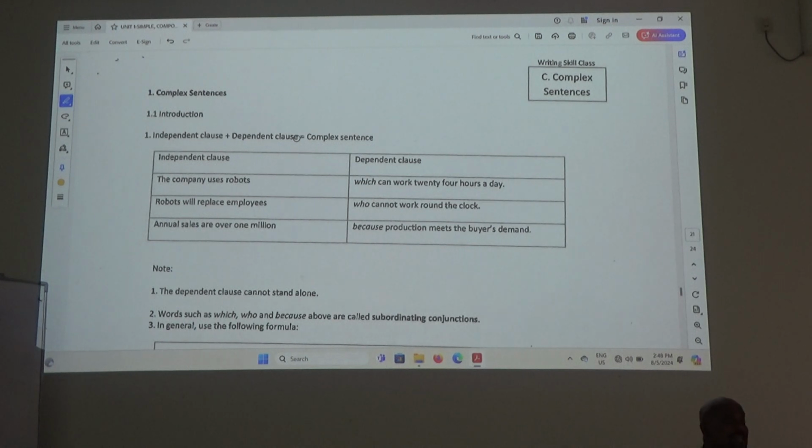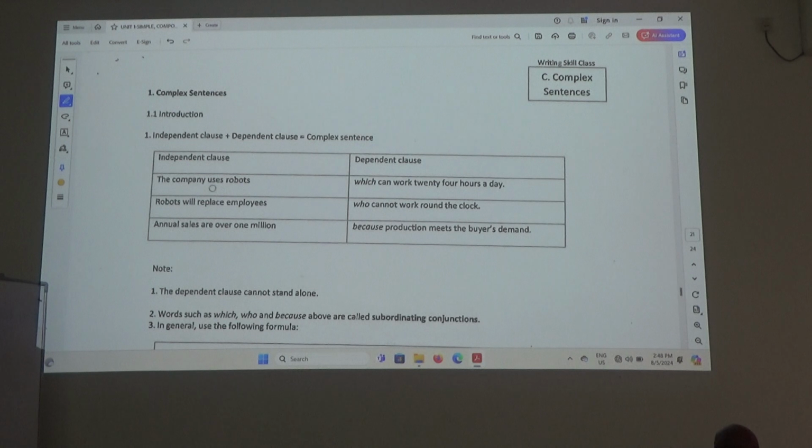Remember, I told you independent. Korea is an independent country. It can stand by itself. Malaysia is an independent country. It can stand by itself. Dependent means it cannot stand by itself. Independent clause means they actually can be a sentence. Are you all following? Okay, alright, let's try and understand.